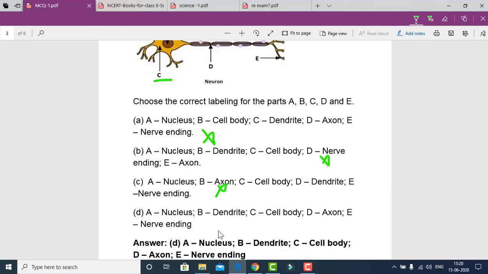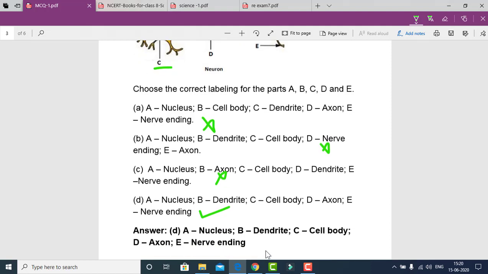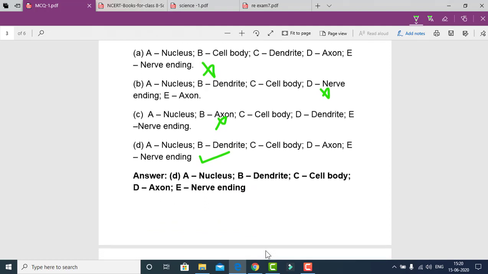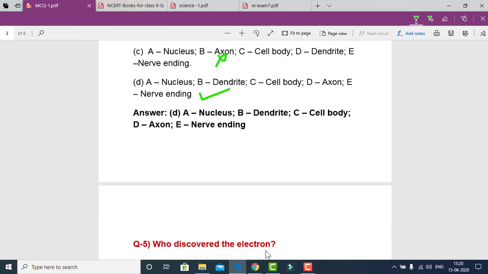So the correct answer is D. A is nucleus, B is dendrite, C is cell body, D is axon and E is nerve ending.